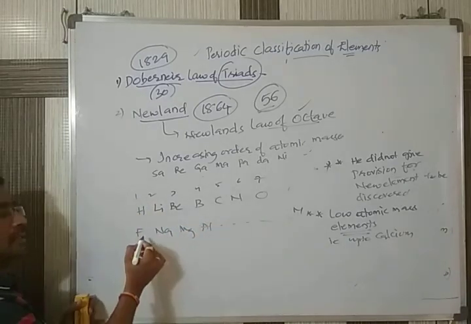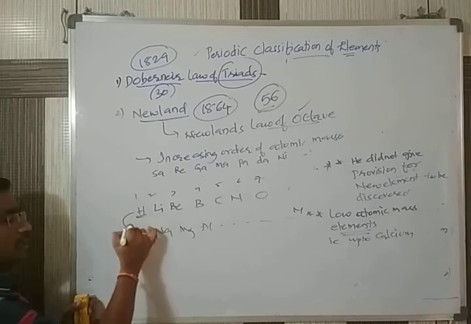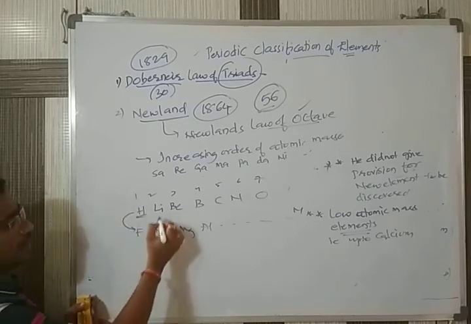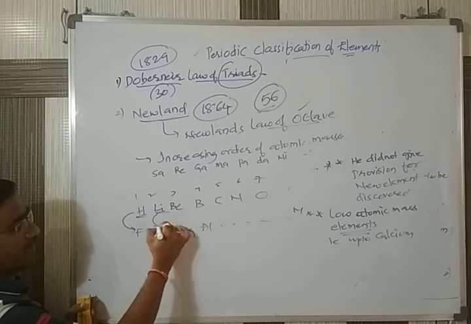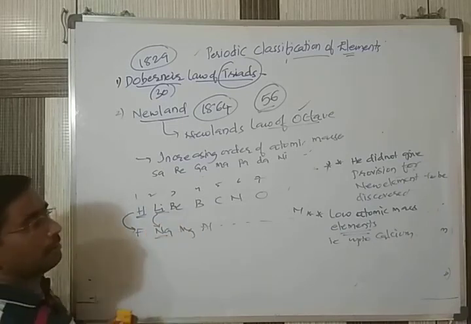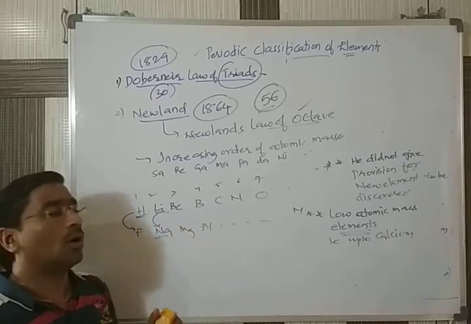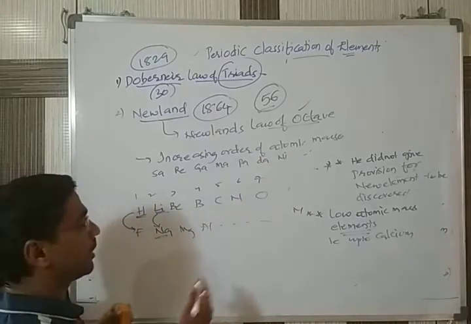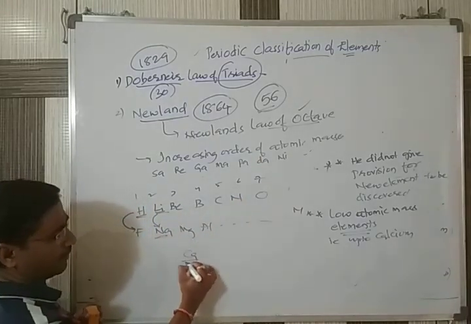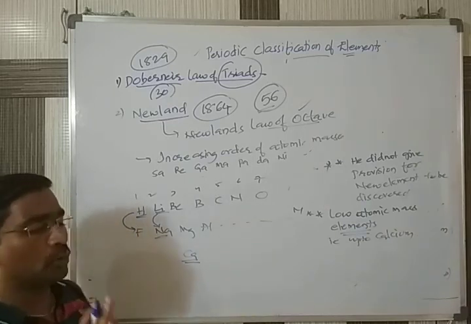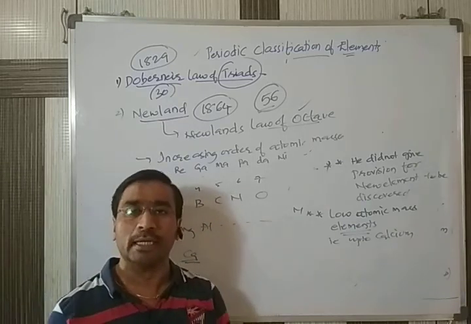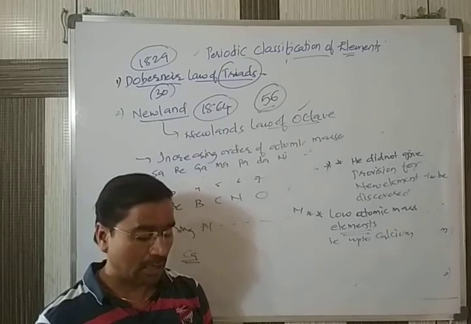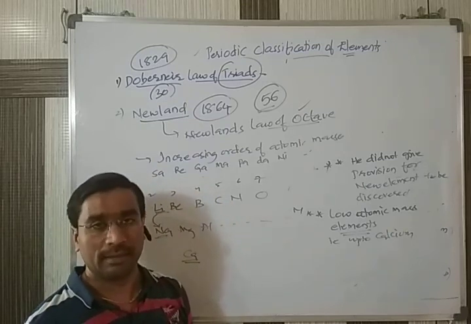So the properties of hydrogen are similar to fluorine. Next, the properties of lithium: its eighth element is sodium. But when arranged like this, not all obey the law of octave. Up to calcium, the law of octave is okay, but after calcium, it is not proper.